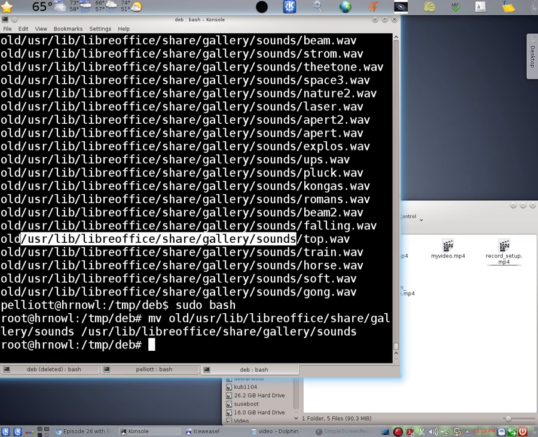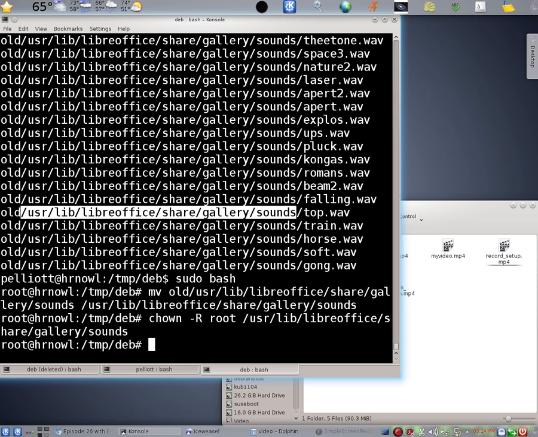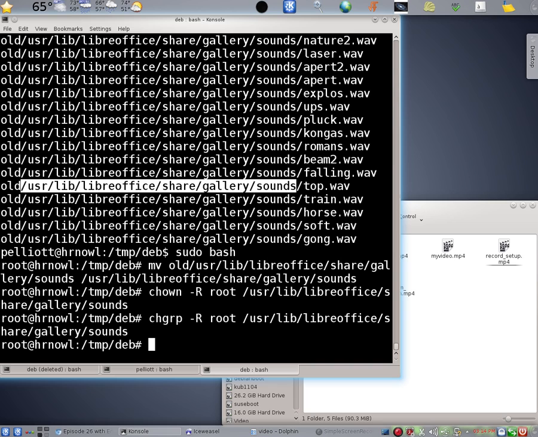The only thing left to do is to make sure that root now owns that subdirectory. chown -R for recursive. We're going to make it owned by root and the directory name. And do the same thing for the group. So now our sounds directory has been copied over.